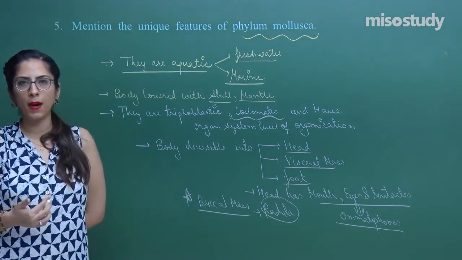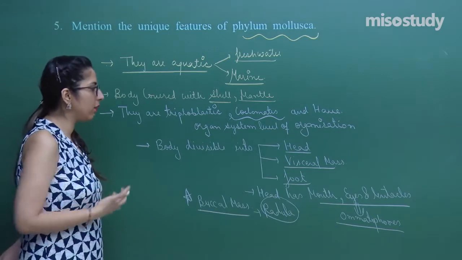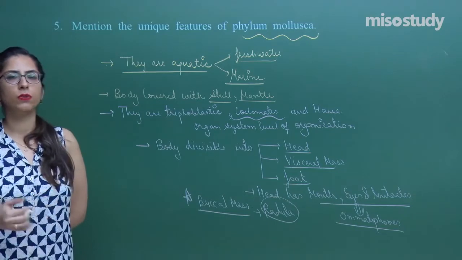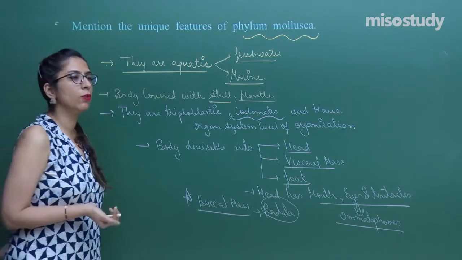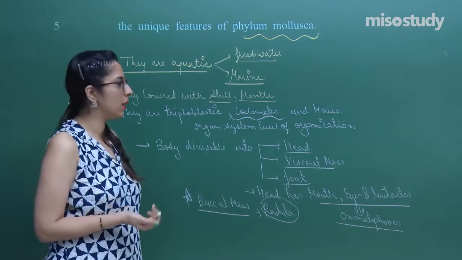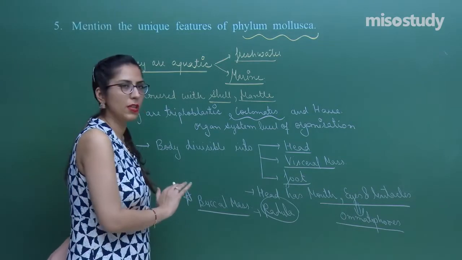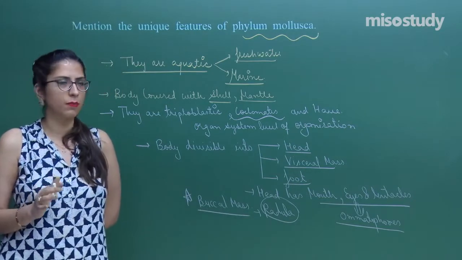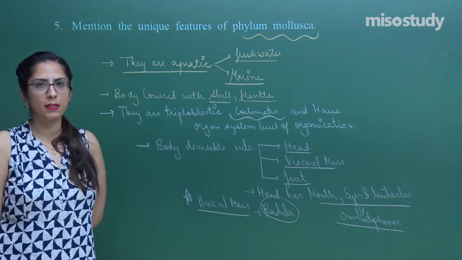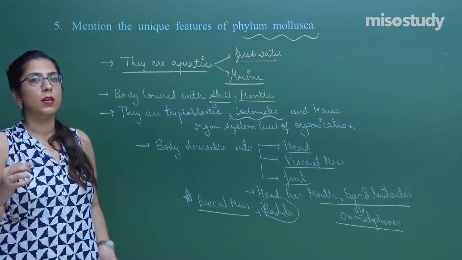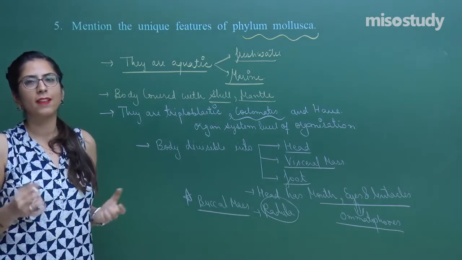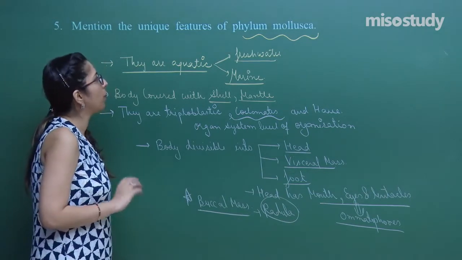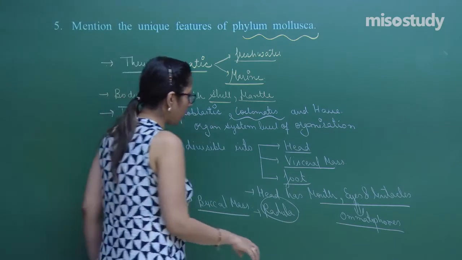This is a 2-mark question, but I have given you enough points. Whichever are convenient to you, you can write these points, and you can write those points also which we have discussed in the sessions. But whatever we have discussed in this session regarding the questions is important, because these are the basic things that you have to remember. You can write the examples as well. Without an example, the answer will be incomplete, so it is better to write the examples as well. Now, hope you have noted this down. Let's move on to the next question.